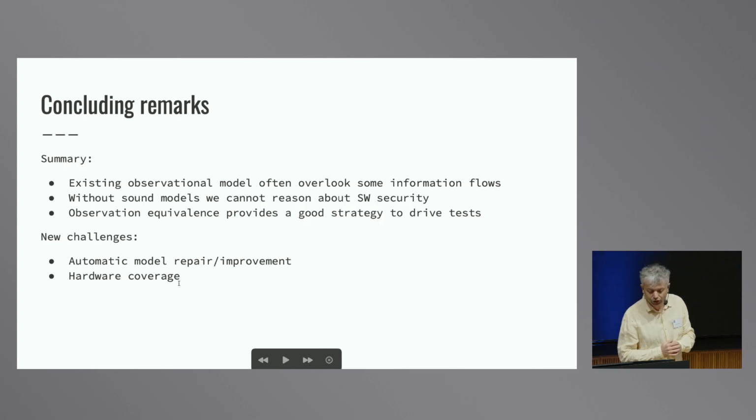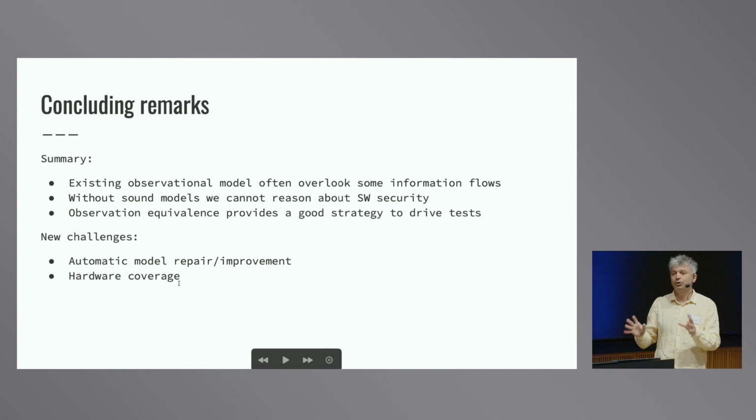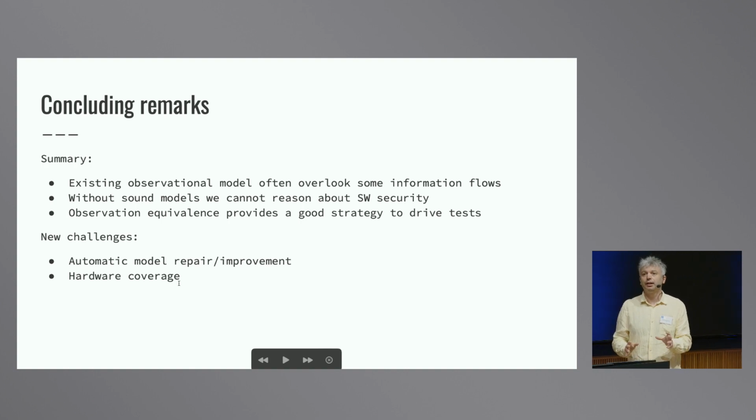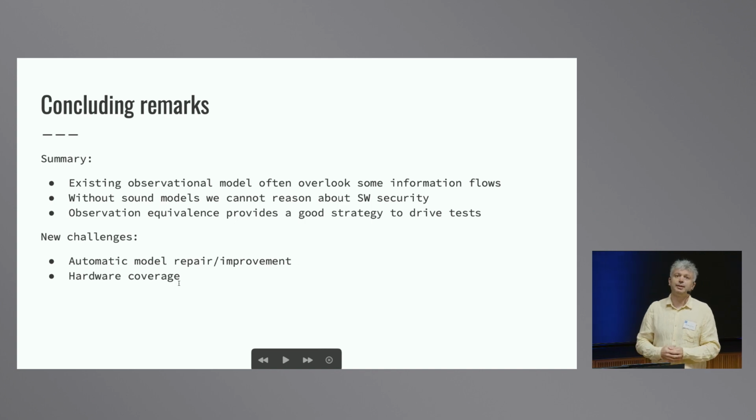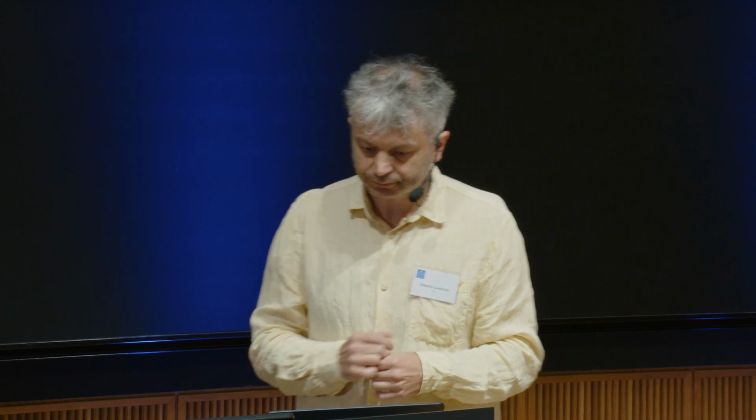Another challenge is that for now we use this validation with the hardware as a black box. We don't look into the hardware in the case of ARM because we don't have the design of the processor. But in the case of an open-source processor, for example RISC-V, can we drive the tests using the hardware design so that we have some guarantee that we have covered all possible behaviors of the hardware and all possible peculiarities of that specific processor? That's all.